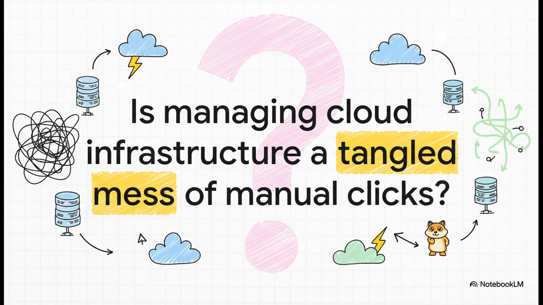You're in the cloud console, you're clicking away, you set up a server here, a database there, maybe you tweak some network roles. Then you fast forward 6 months. Does anyone on your team remember exactly how that thing was configured? Yeah, I didn't think so. It's a world of click ops, and honestly, it's just a recipe for chaos.